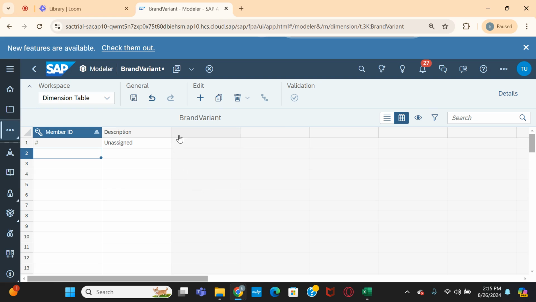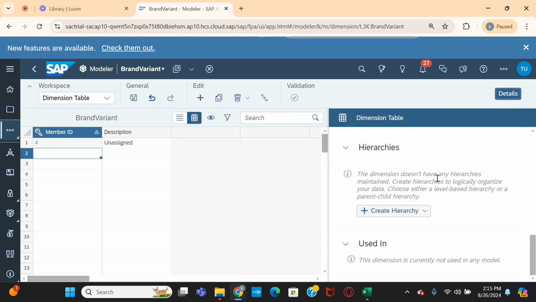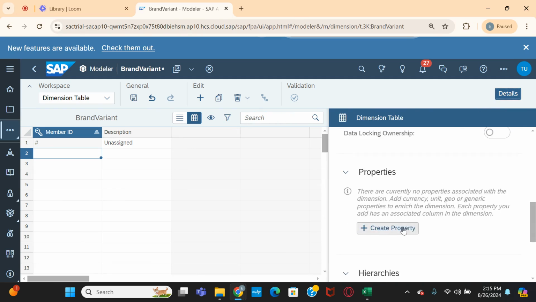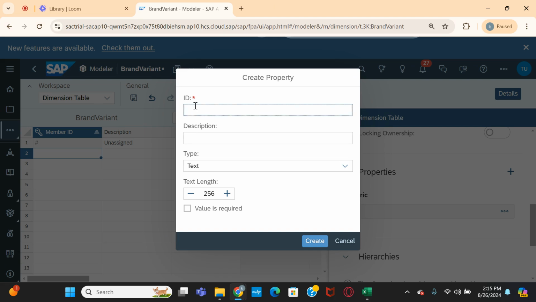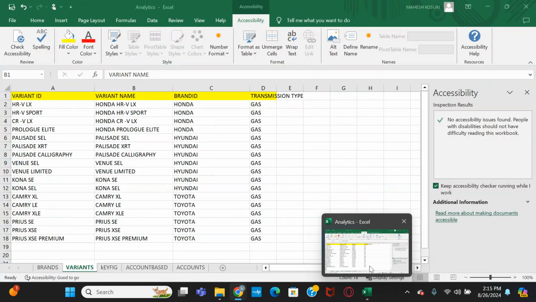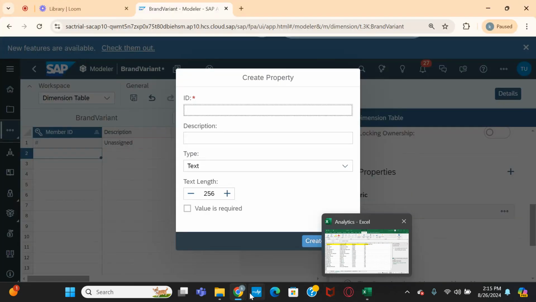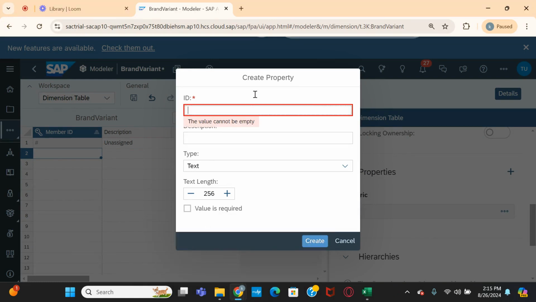Now let us open these details. Okay, here you see property. Let us maintain the properties for this dimension table. For property ID, what is the property name? Brand ID is there. It is up to us; whatever property name you want to give, you can give.